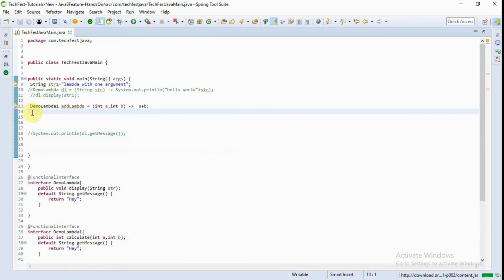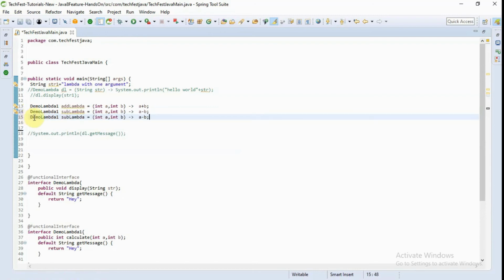Similarly, I am going to define a second lambda for doing subtraction, and here I am defining minus. And I am going to define the third lambda expression, which is basically doing multiply, and here I am just multiplying.